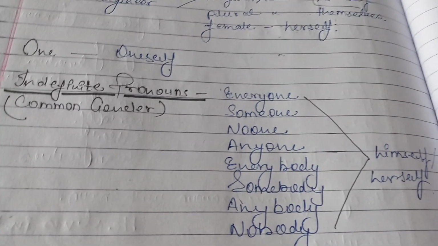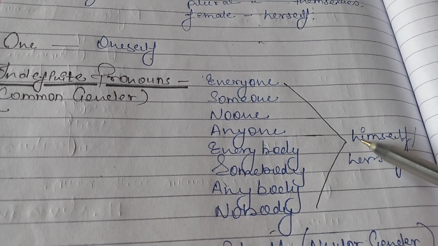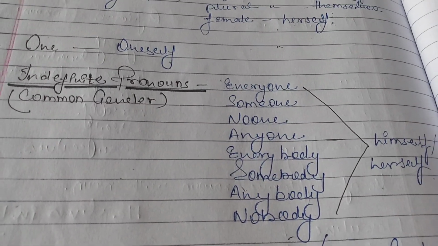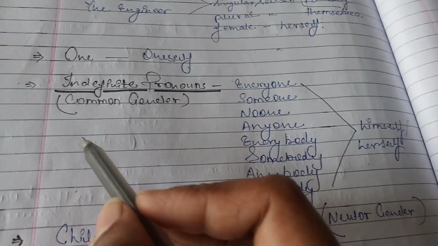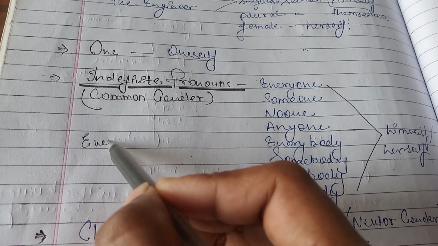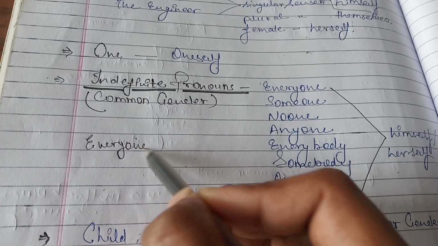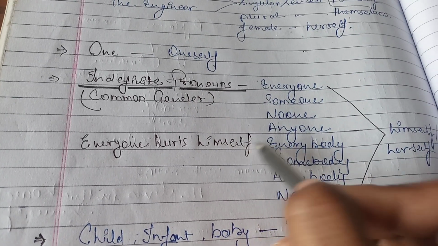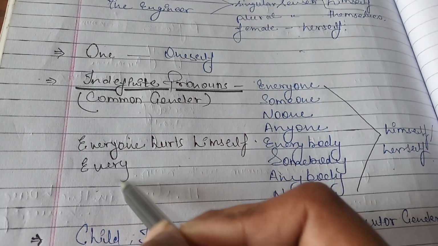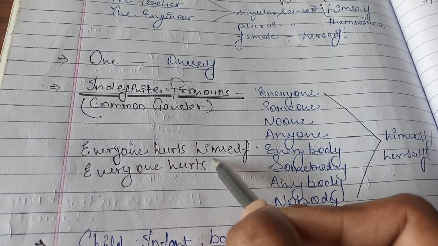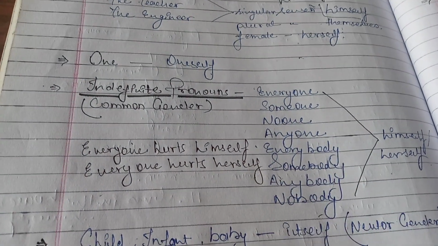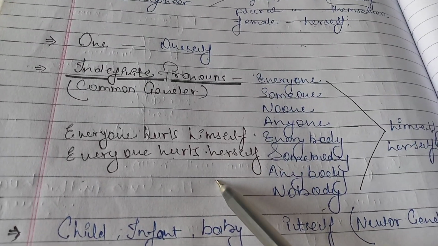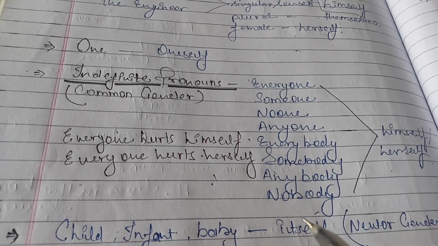So we can use the reflexive himself or herself with these indefinite pronouns. Learn with an example: everyone hurts himself. You can also say everyone hurts herself. Both sentences are correct.